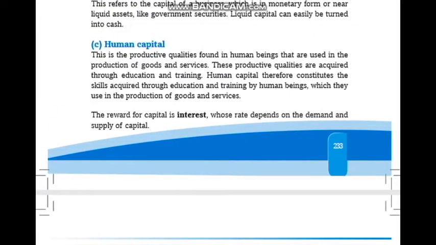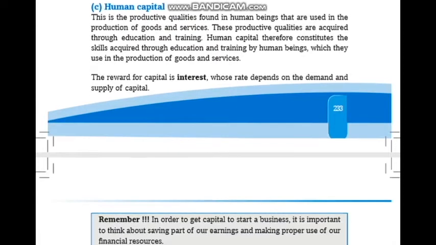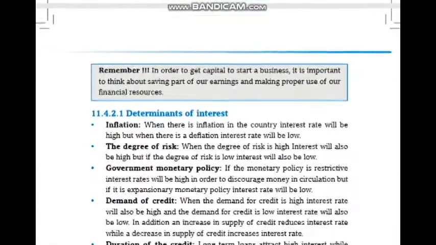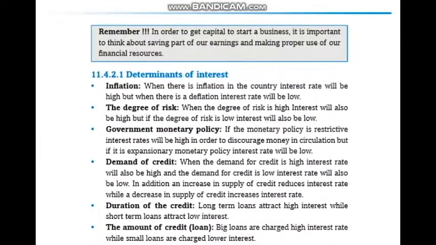Human capital. This is the productive qualities found in human beings that are used in the production of goods and services. So human capital constitutes the skills acquired through education and training, which they use in the production of goods and services. The reward for capital is interest, whose rate depends on the demand and supply of capital. Remember that in order to get capital to start a business, it is important to think about saving part of our earnings and making proper use of our financial resources.